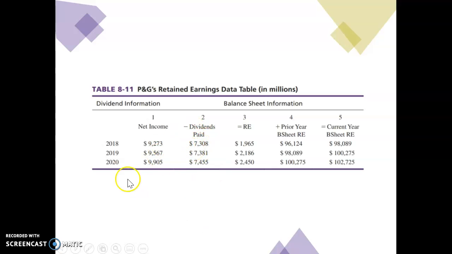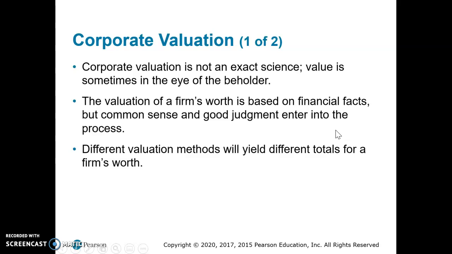So they have their net incomes, and then in some situations, firms pay dividends. So here they're projecting that they'll pay dividends. So they'll have their retained earnings plus their prior year's balance sheet retained earnings, giving them their current year balance sheet retained earnings. Okay.